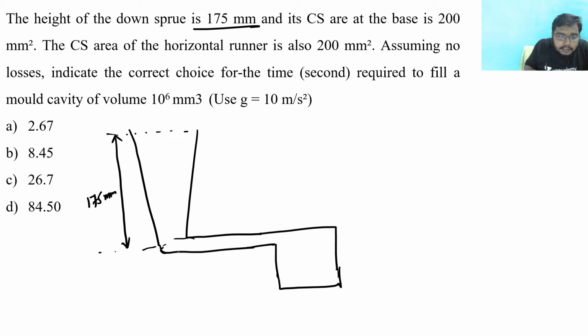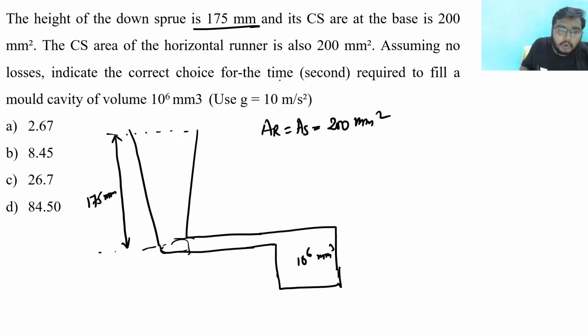This area and runner area, so I can write area of runner is equal to area of sprue is equal to 200 mm square. What is the volume here? Here the volume is 10 to the power 6 mm cube. Clear? Now see here, it has been asked what would be the time required to pour the molten metal.